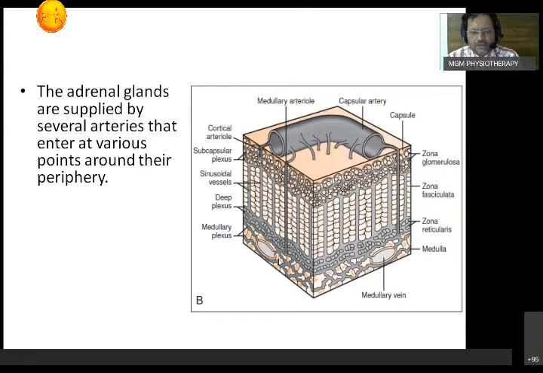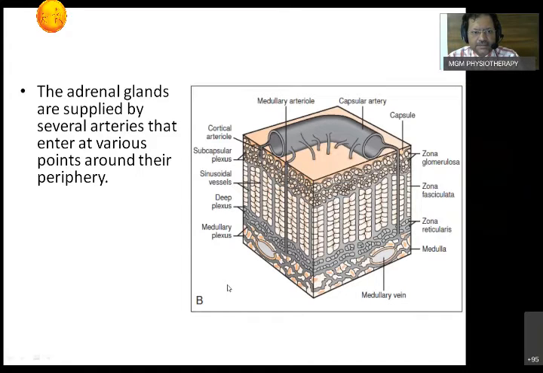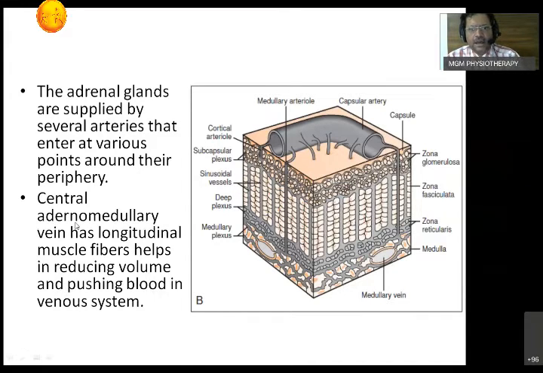Another peculiarity of the venous system is that the veins of the medulla, also called adrenomedullary veins, have longitudinal muscle fibers. They are thicker, and whenever they contract, they push out the contents, because we know the suprarenal gland is an endocrine gland that secretes most of the steroid hormones from the cortex and now the epinephrine. So whenever hormone accumulates in the veins, it is pushed out, and that is how it reduces the volume of the suprarenal gland.